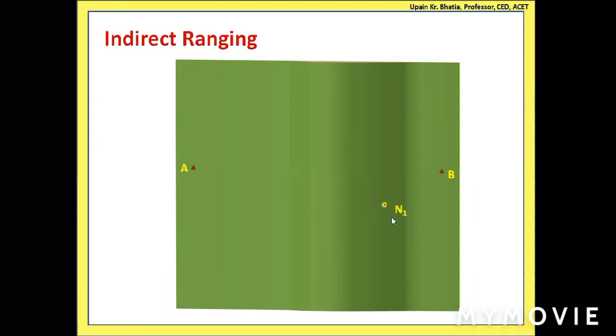First of all, you have fixed the third ranging rod N1, which is visible from A. Then you have to fix another ranging rod in between, because from A to N1, these two ranging rods are visible to the person standing over here. He can simply guide the fourth man, because one person is here, second is here, third is here. The fourth person will be taking a ranging rod exactly at this point just by the method of direct ranging.